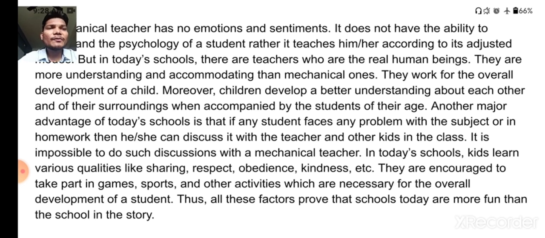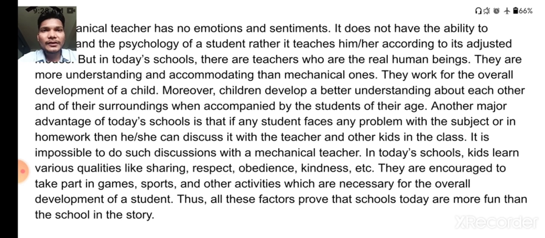Moreover, children develop a better understanding about each other and of their surroundings when accompanied by students of their age. Another major advantage of today's school is that if any student faces any problem with the subject or in homework, then he or she can discuss it with the teacher and the other kids in the class. So this is the benefit of it.